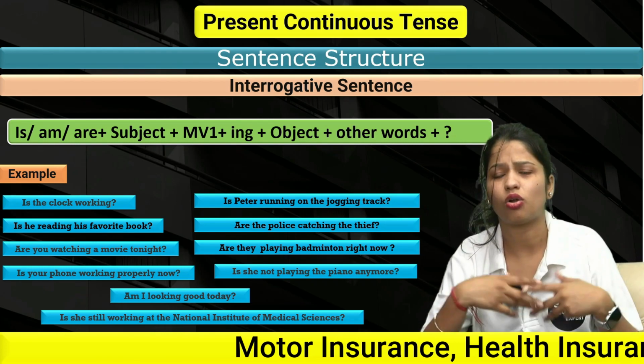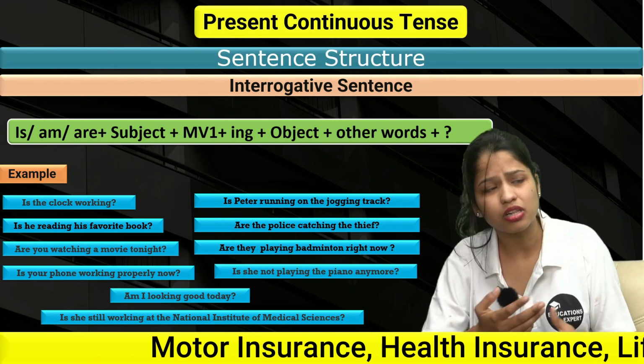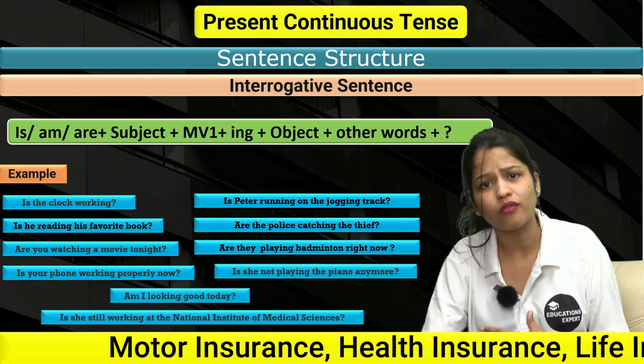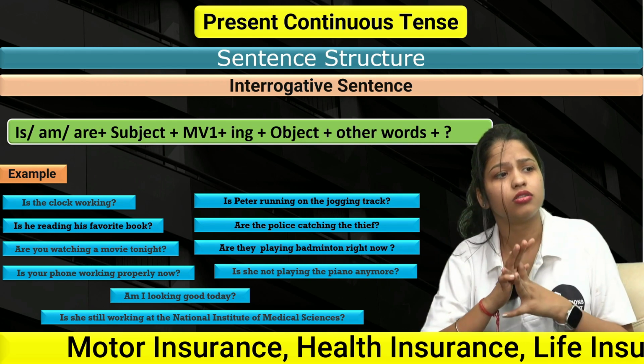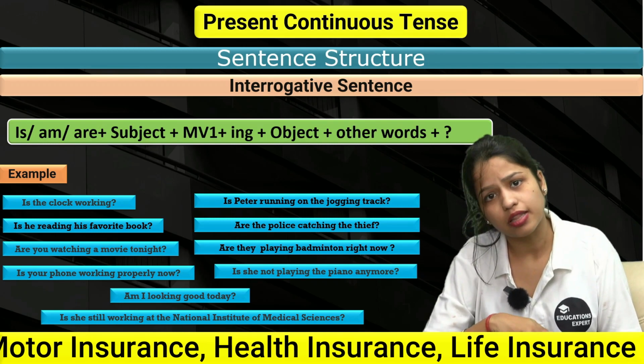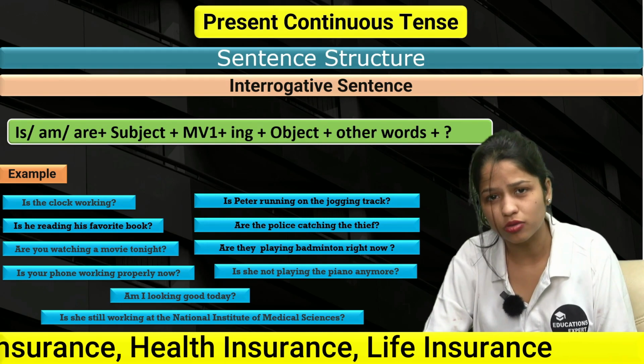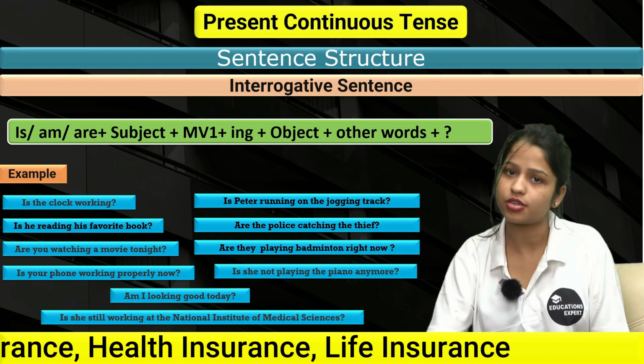You don't have to create a lot of things to remember. This is very basic, very simple. This is nothing new. You have already discussed it, and the thing you have to keep in mind is the uses, which are the most important. Otherwise, the whole thing is exactly the same. I hope this is clear for you. Let's move forward and understand interrogative negative.